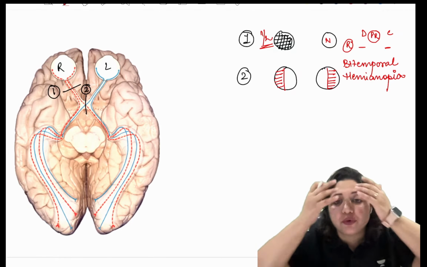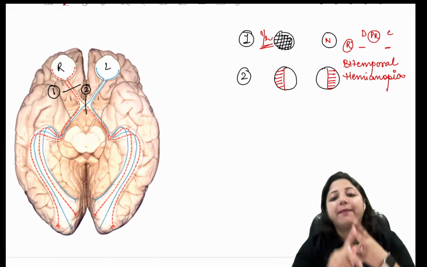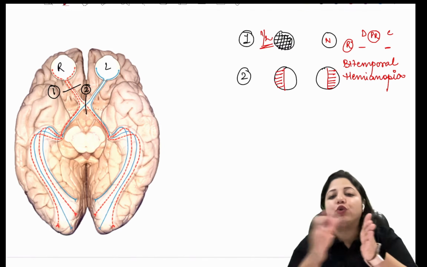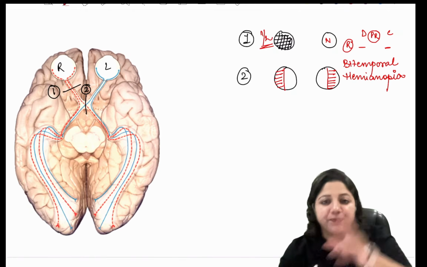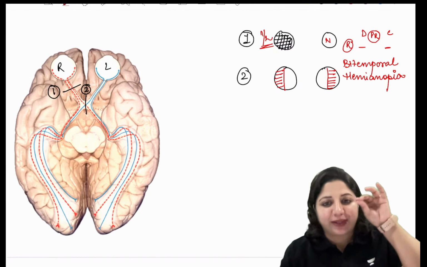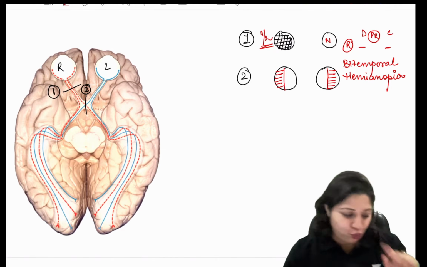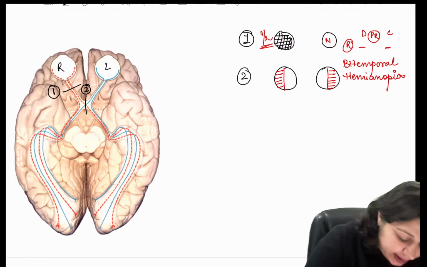Why has both side temporal field gone? Because both side nasal fibers are involved. Hemianopia, hemi means half, anopia means we are unable to see. So right, that is lesion 2, which is when there is the lesion at the optic chiasm, which is called bitemporal hemianopia. Then we come to the third lesion, which is optic tract.